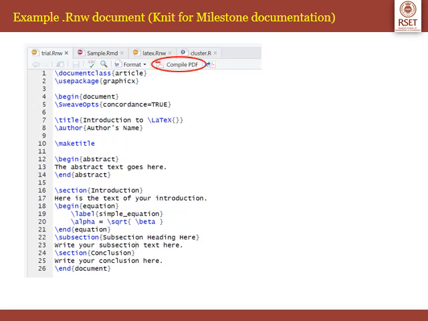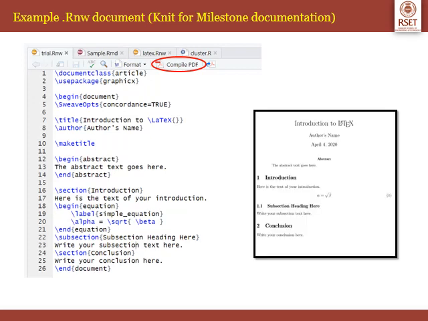Next, you have to click on Compile PDF. If you click on Compile PDF, the .Rnw document will be evaluated and compiled, and you will get the corresponding LaTeX output. You can see section Introduction, which is in line number 16, printed there. Then in line number 22 we have a subsection, so that subsection is printed. Then we had a section called Conclusion in line 24, that is printed there. So it is a typical LaTeX PDF output.